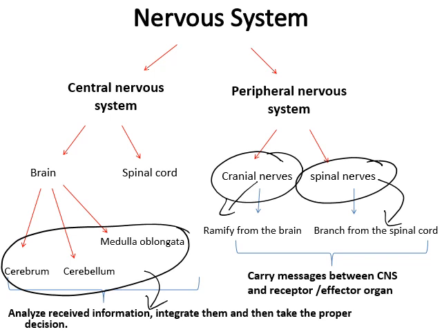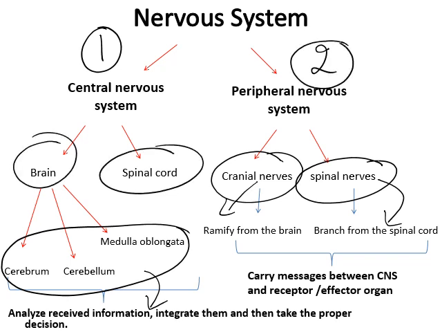So the nervous system is composed of two parts. One, central nervous system. Two, the peripheral nervous system. The central nervous system is composed of brain and spinal cord. The brain is composed of three parts, cerebrum, cerebellum, and the medulla oblongata. The peripheral nervous system is composed of cranial nerves and the spinal nerves. Cranial nerves ramify from the brain. Spinal nerves, from their name, ramify from the spinal cord. They carry messages between the central nervous system and the effector organs.